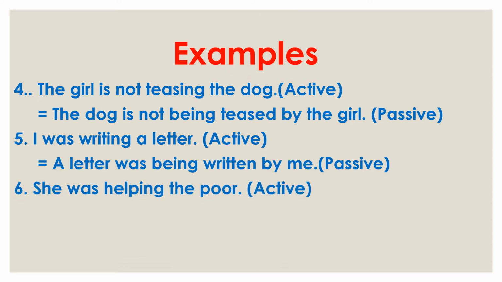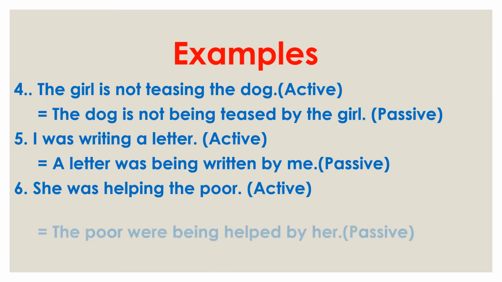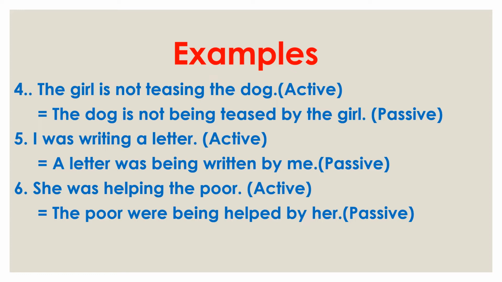Now number 6, she was helping the poor. Here she is the subject, was is the helping verb, help plus ing is helping, for continuous tense. The poor is the object. So at first we use the poor, the object, then the poor is plural, more than one, that's why we use were, then for continuous tense being, then the third form of help, which is helped, then by, and then she changes into her.